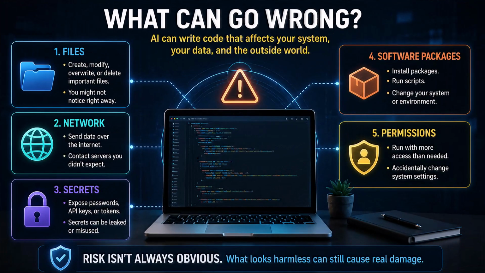AI-generated code can be useful, but useful does not mean safe. There are a few common risk zones. First, file access. If code can read, write, move, or delete files, you need to know exactly where and why. Second, network access. If code sends information over the internet, calls an API, downloads something, or connects to a service, slow down.